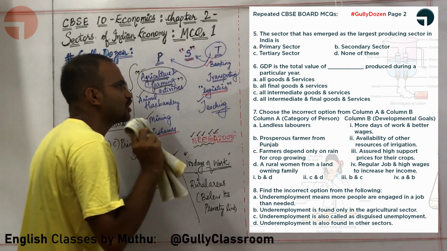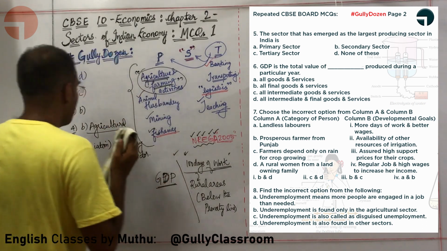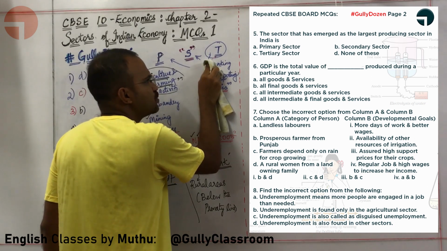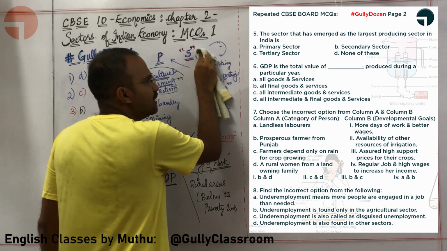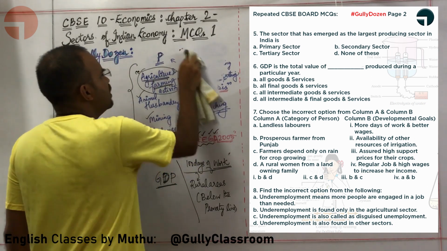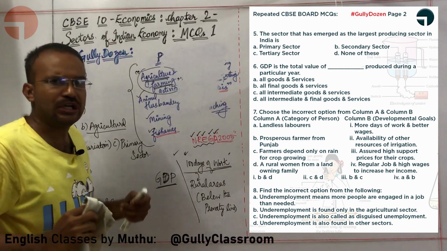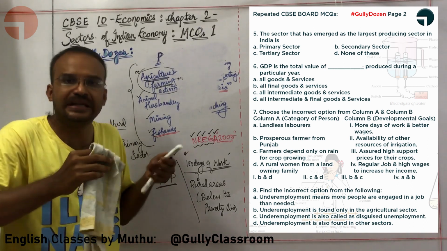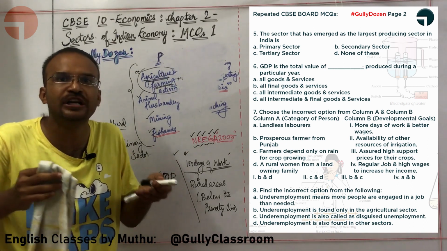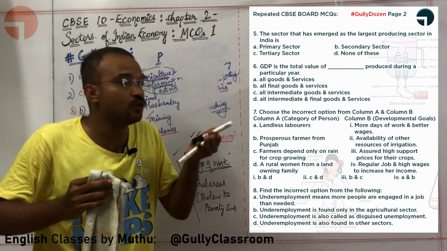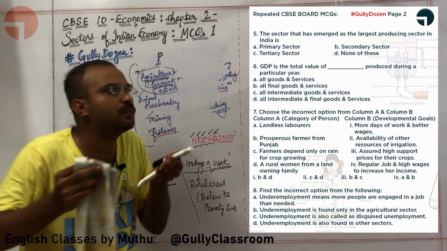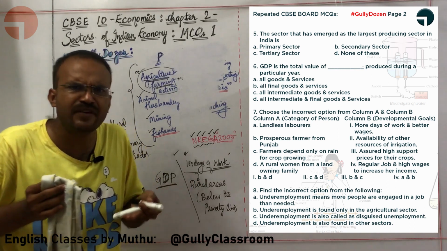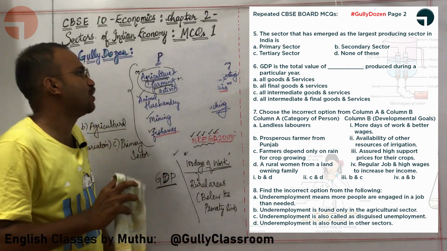Find the incorrect option from the following. What are the incorrect options? Underemployment means more people are engaged in a job than needed. Obviously, when you can complete a work using 2 people, if you are using 4 people, then you are doing underemployment. For example, if only 2 people can do farming in 1 acre of farmland, if 4 people are doing farming in the same farmland in a particular family, that is a very good example of underemployment.